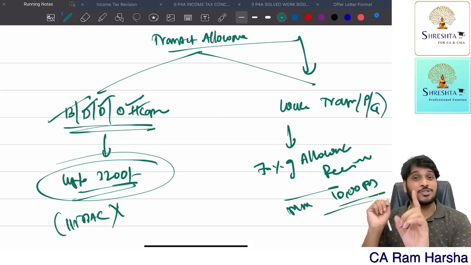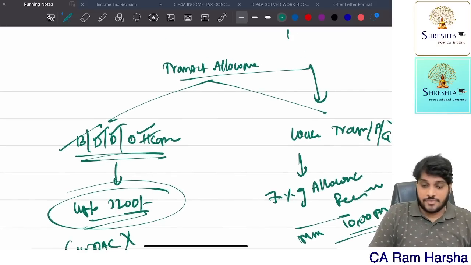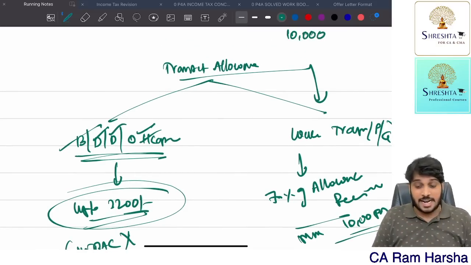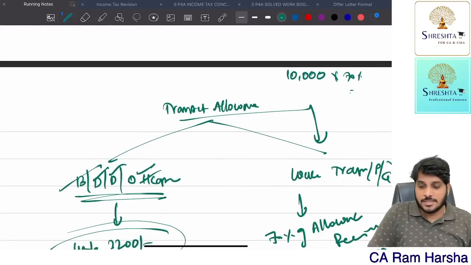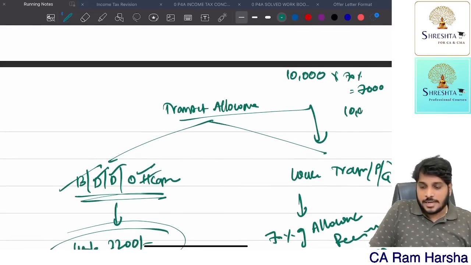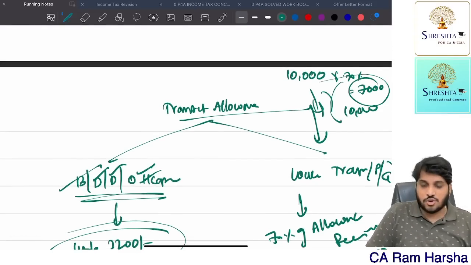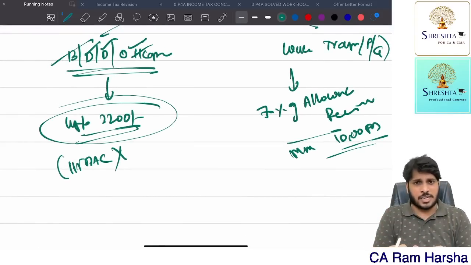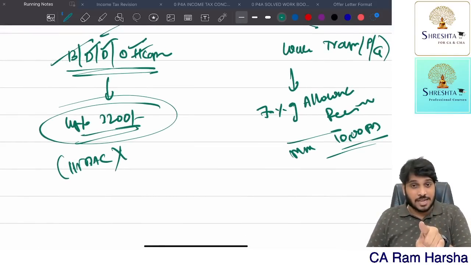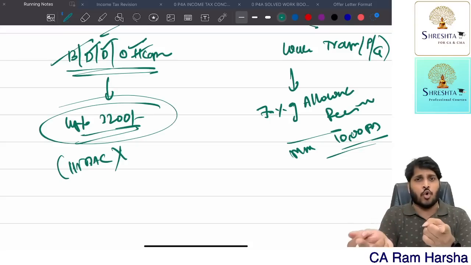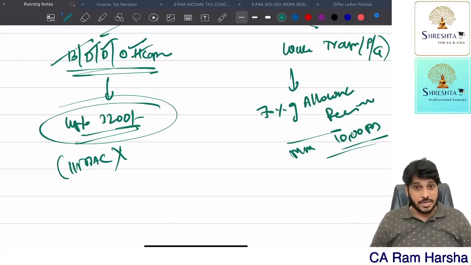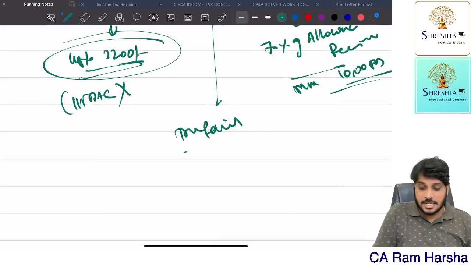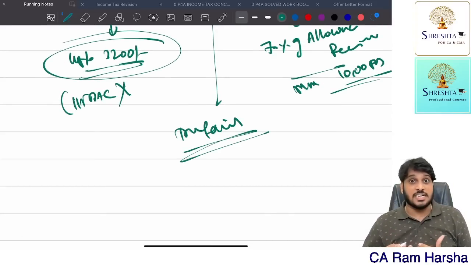Wrong. Students make this mistake. If you are receiving 10,000 transport allowance every month and you are working in the transport sector, how much is exempt? 70%, that is 7,000 or 10,000, whichever is lower. 7,000 only is exempted. So for an employee working in the transport sector receiving transport allowance, the exemption is 70% of the allowance received or 10,000, whichever is lower. That much only is exempt. In addition to this, the company may give transport facility. Getting the point? Transport facility means what?